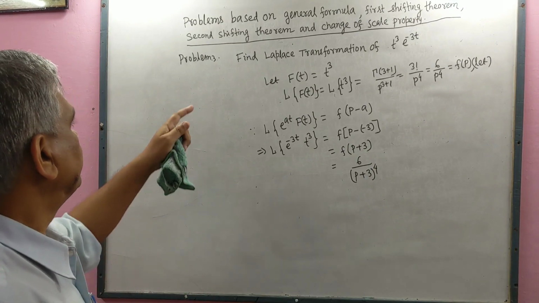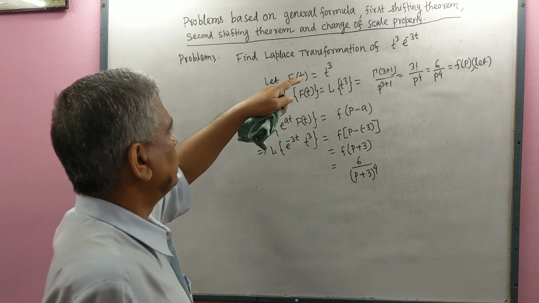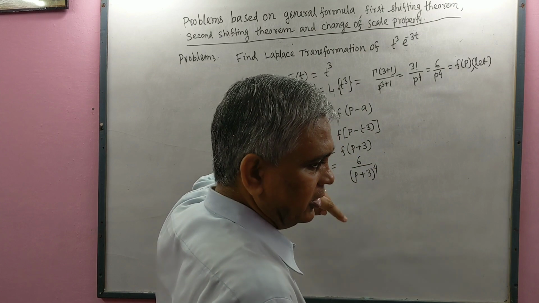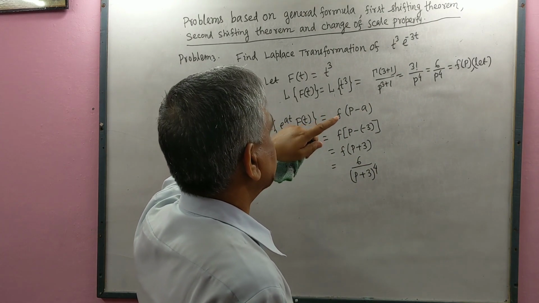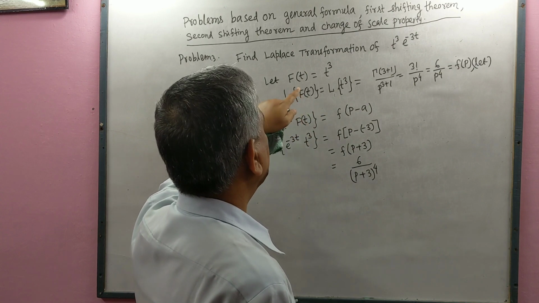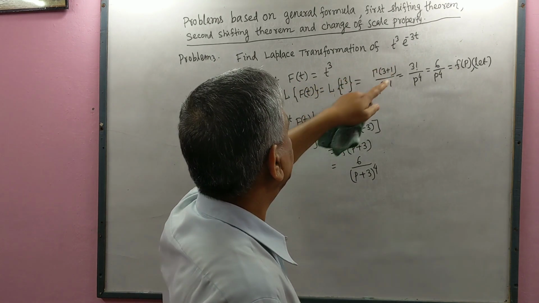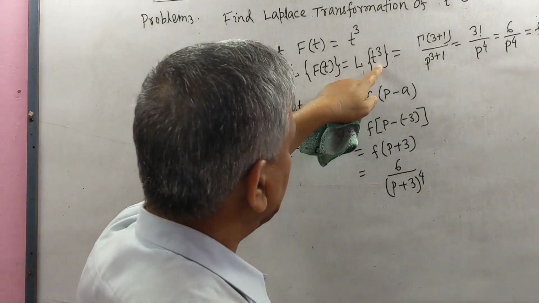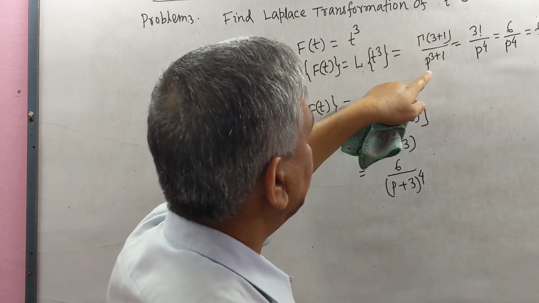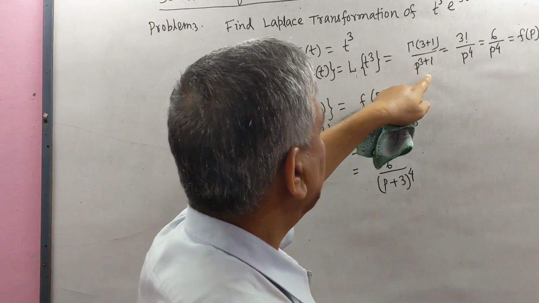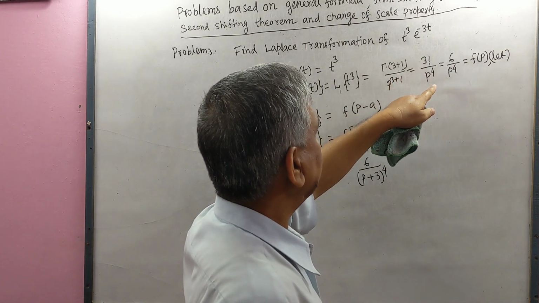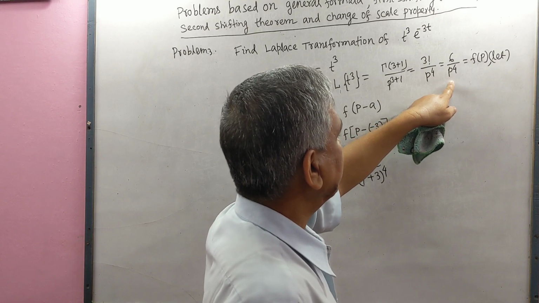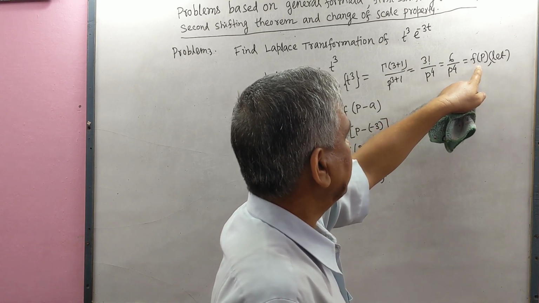Now we solve problem number 3. We have to find Laplace transformation of t cube e to the power minus 3t. It is also based on first shifting theorem. Let f(t) equal t cube, L{f(t)} equals L{t cube}. L{t cube} equals gamma(3 plus 1) by p to the power 3 plus 1. Gamma(3 plus 1) is the factorial 3 and p to the power 4. So 6 by p to the power 4. Let this equal f(p).